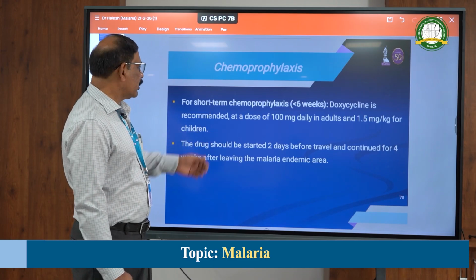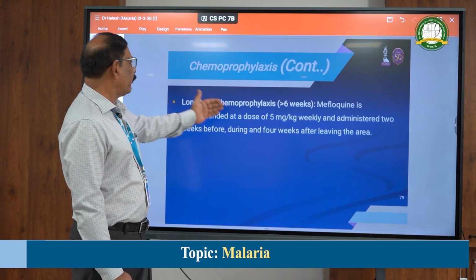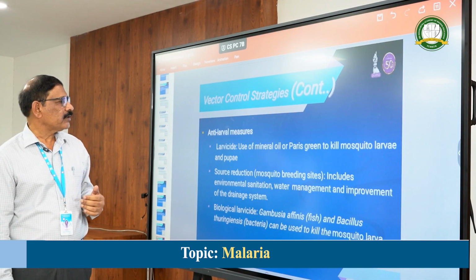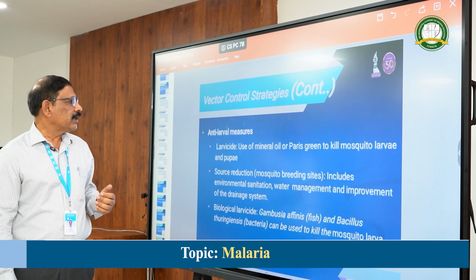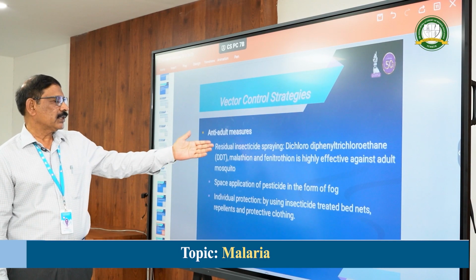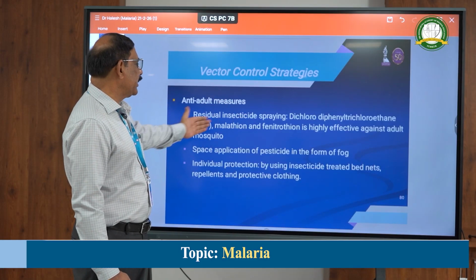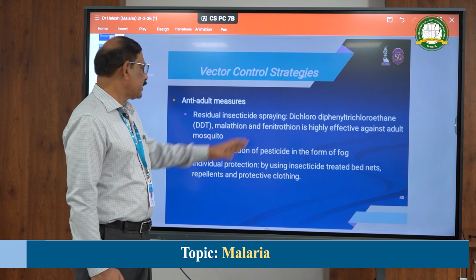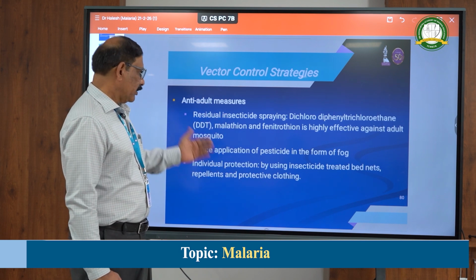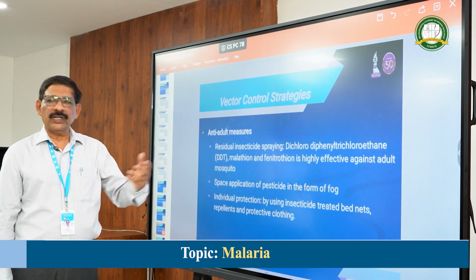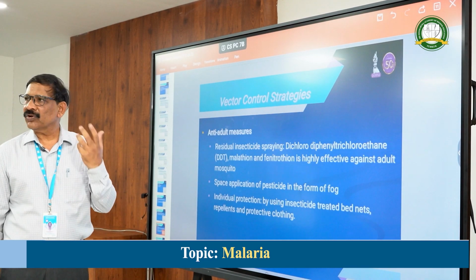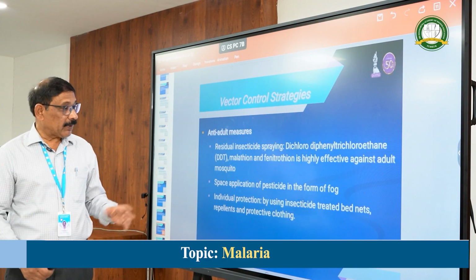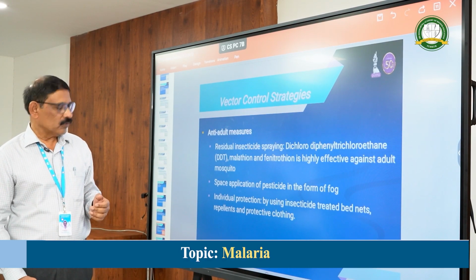Similarly, for long term prophylaxis, we can give mefloquine. Whereas for vector control, adult control uses pesticides like DDT, malathion, etc. We can control the adult mosquitoes with fogging using chemicals, and individually we have to use mosquito nets, proper clothing, and mosquito repellents.